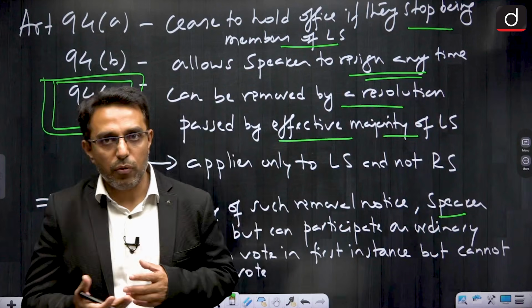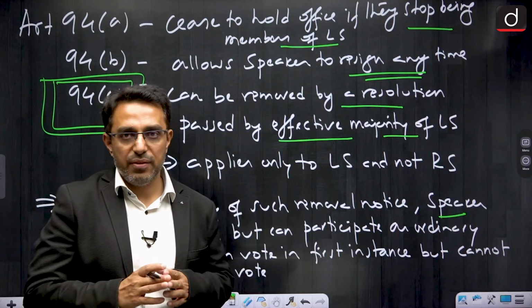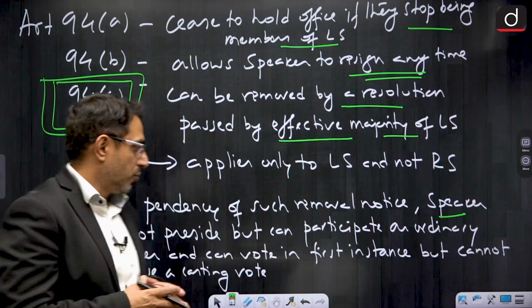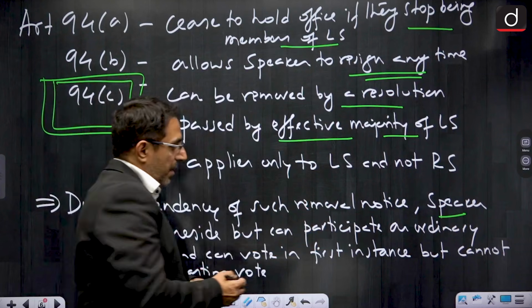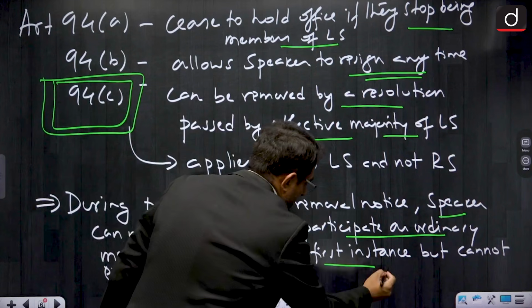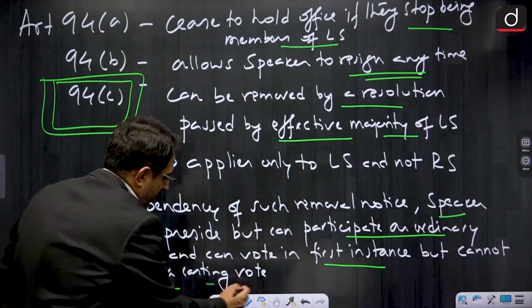To avoid any conflict of interest, the Speaker cannot preside when a motion for his removal is under consideration of the House. But the Speaker can participate as an ordinary member and can also vote in the first instance, but cannot exercise a casting vote.